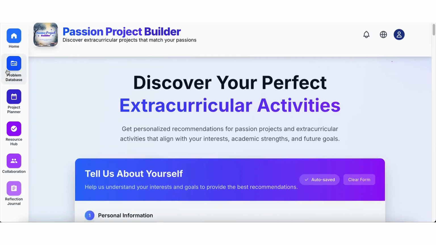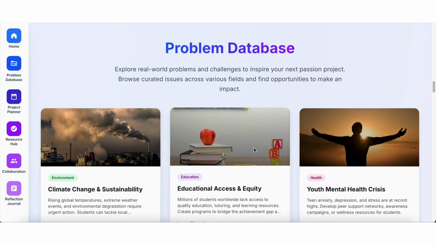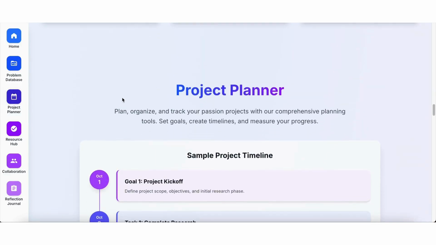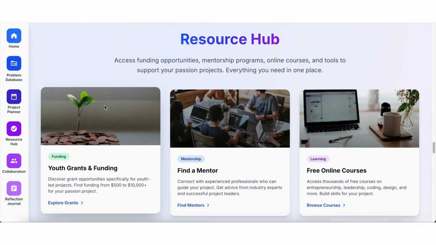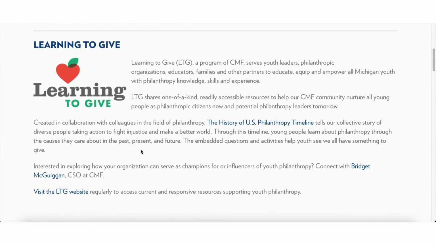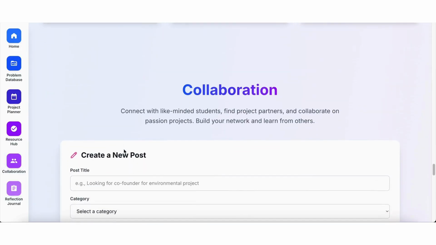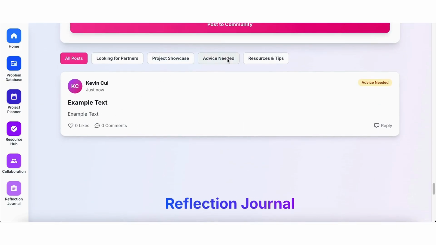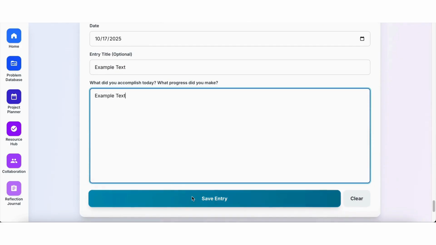Beyond passion project recommendations, the app also offers many supplementary tools that support students throughout their project development journey. The problem database helps students research and explore meaningful real world challenges, while the project planner allows students to track progress and visualize future steps. Next, the resource hub provides guides on things like mentorship and funding to help students manage everything to do with their project. After that, the collaboration section helps students talk with other people, find partners to work with, and just learn about others' experiences. Lastly, the reflection journal helps them document their day-to-day progress for college applications and personal development.